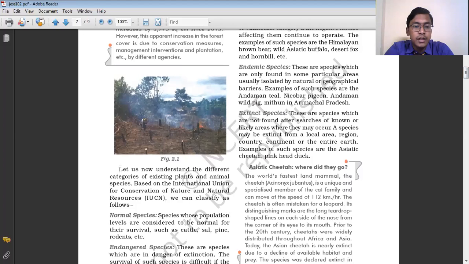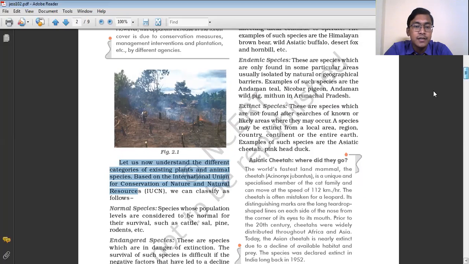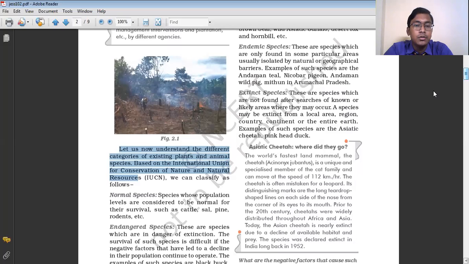Let us now understand the different categories of the existing plants and animal species. Based on the International Union for the Conservation of Nature and Natural Resources, the different species of plants and animals have been categorized according to their number and vulnerability, into categories such as normal, endangered, endemic, extinct, vulnerable, and so on.